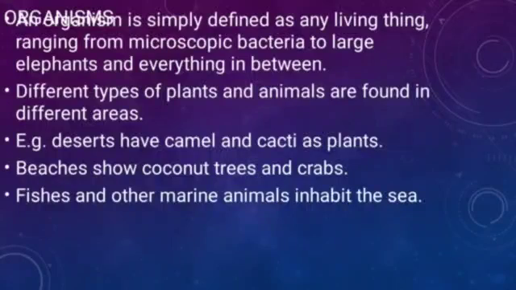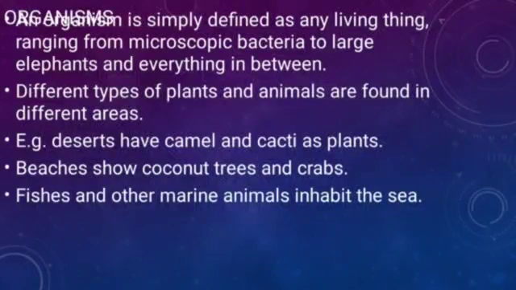Now different types of plants and animals are found in different areas. As I told you, in mountain areas, yak and this type of animals are there. In the polar region, the polar bear is there. In hot deserts, we find camels. In plain areas, cow, bullock and this type of animals are there. It means different types of plants and animals are found in different areas. Plants are also different. For example, in mountain areas, oak, pine, deodar. In plain areas, they are also different.